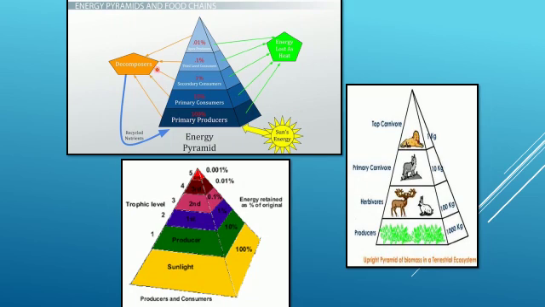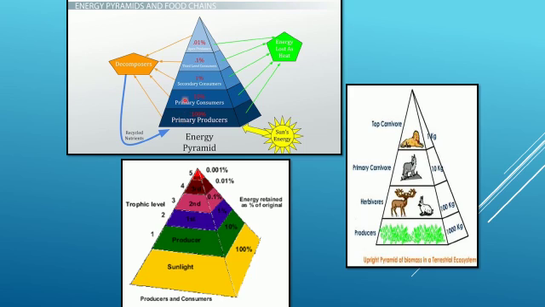So let us observe this picture. Here you can see primary producers 100%, primary consumer 10, secondary consumer 1, third level consumer 0.1, and the last top consumer 0.1%. So the sun's energy will be absorbed by the producer and it will go on decreasing from the producer to the top level consumer, and at each level, energy is lost as heat to the atmosphere or to the environment.